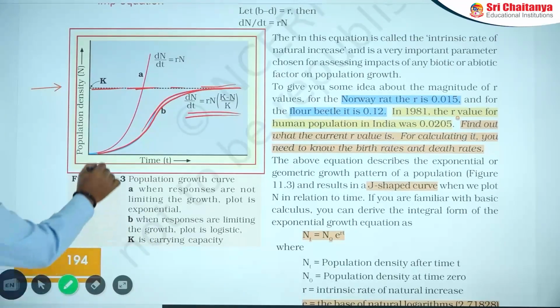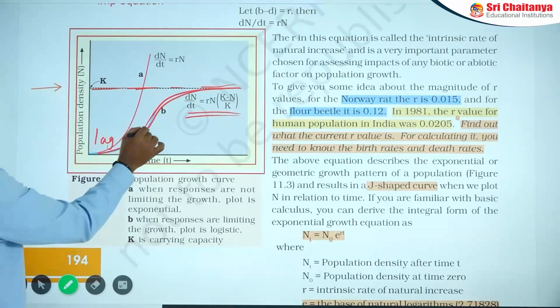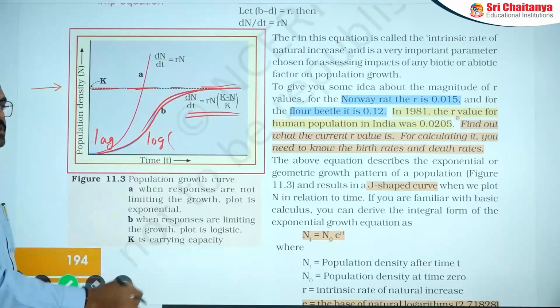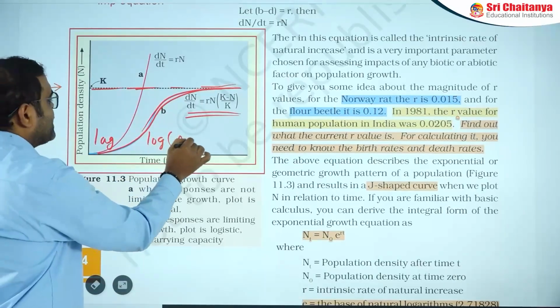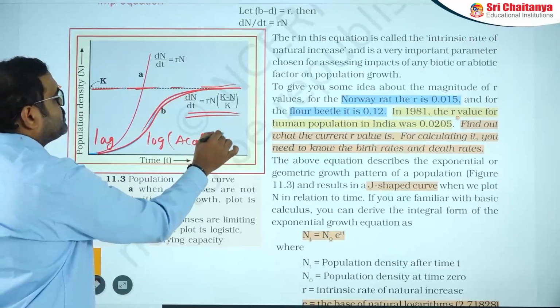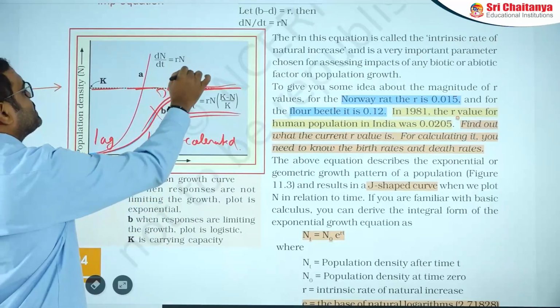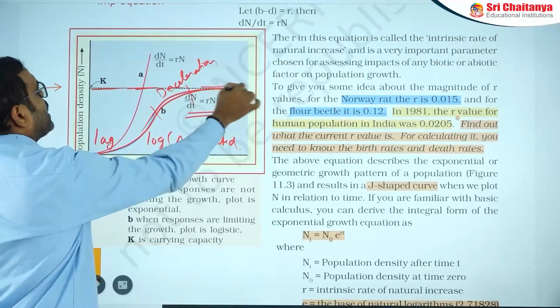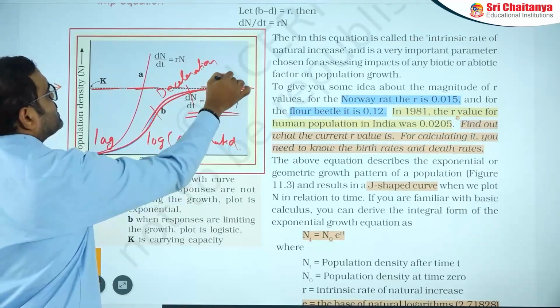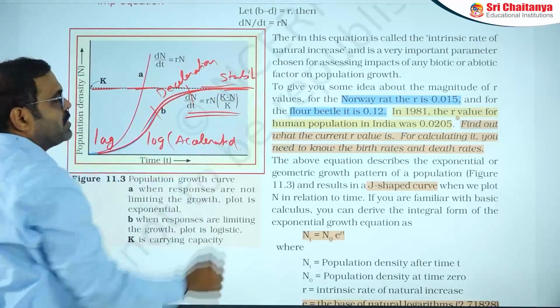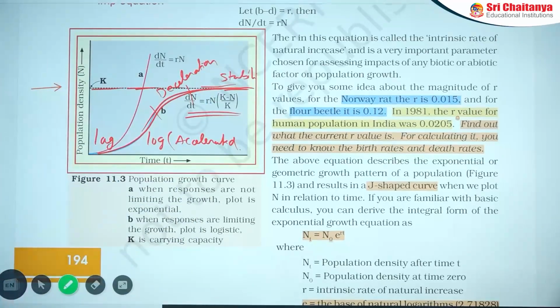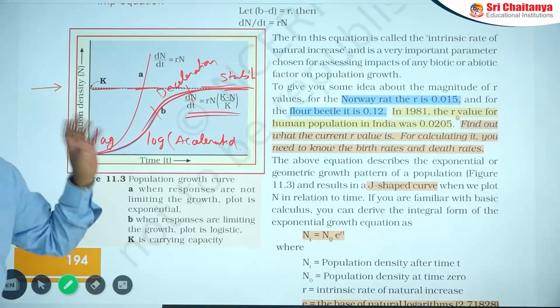Here it is the lag phase and log phase. The log phase is also known as the accelerating phase, then the deceleration stage, and the next one is the stabilizing stage or stationary phase. These are all different stages appearing in the logistic growth curve.